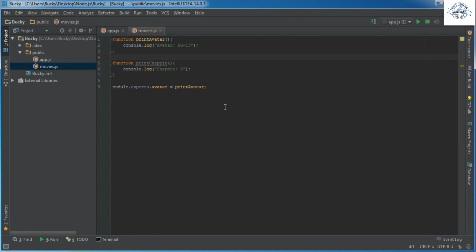Now that we understand the basics, we can hop into the more detailed stuff, and I'll show you guys some other cool ways and maybe easier ways to export and import modules.